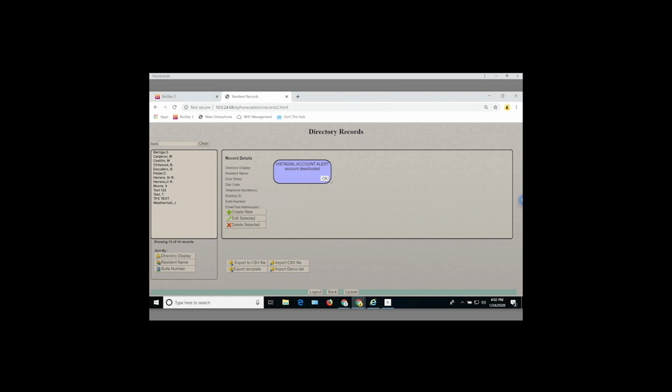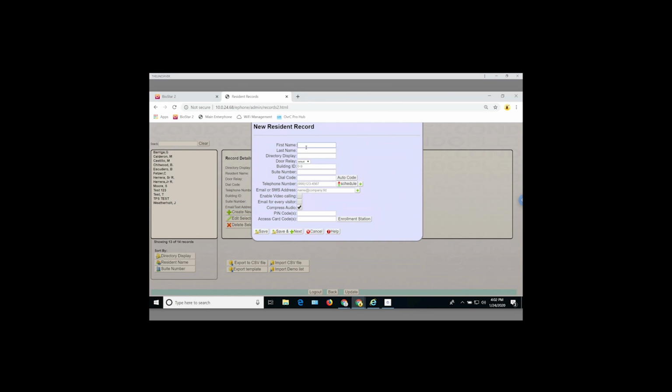We are going to, oops, don't worry about that notification, it will go away. So what we're going to do is go ahead and create new. We are going to label this one training test. And your display name is typically going to be last name, first initial. We just try to keep everything standardized. As far as your suite number goes and building ID, we don't really need those. We're not really using those functions on this property.